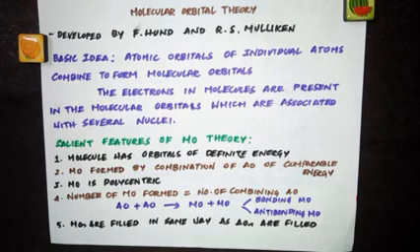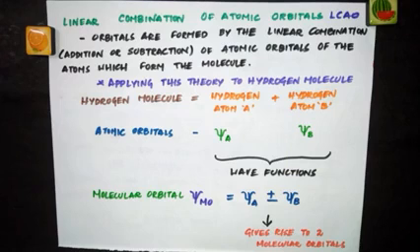So atomic orbitals give the electron distribution in an atom, and a molecular orbital gives you the electron distribution in molecules. Now let's see in detail how these molecular orbitals are formed from atomic orbitals. As I told you, molecular orbitals are formed by the combination of atomic orbitals of bonded atoms.